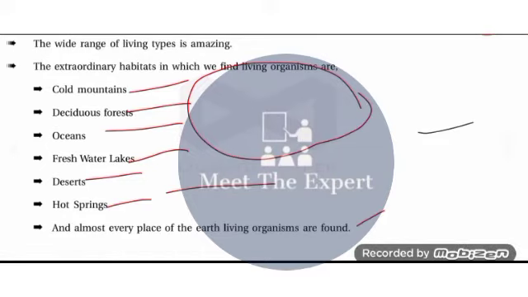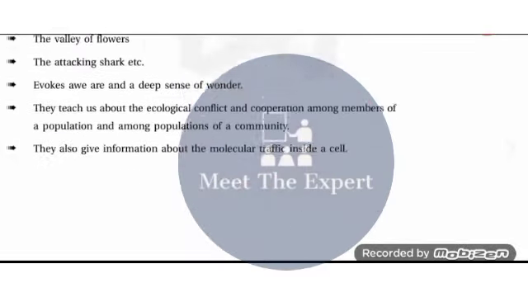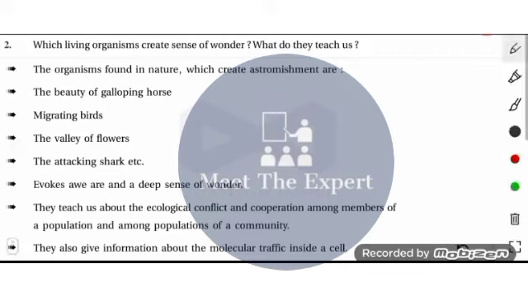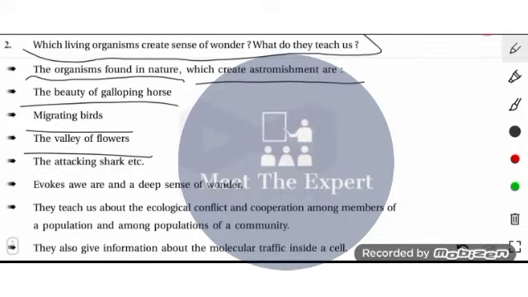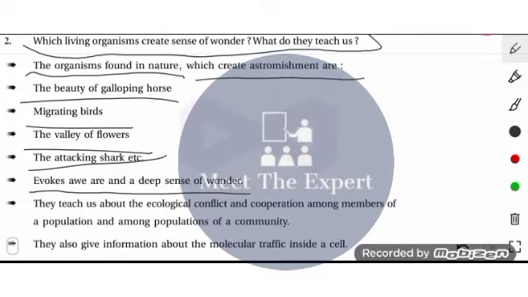As I am moving to the next question, it says, which living organisms create a sense of wonder? What do they teach us? Firstly, understand the meaning of this question. So the organisms found in nature which create astonishment are the beauty of a galloping horse, a migrating bird, a valley of flowers, an attacking shark, which evoke awe and a deep sense of wonder.